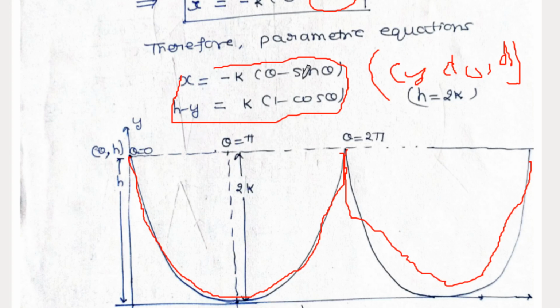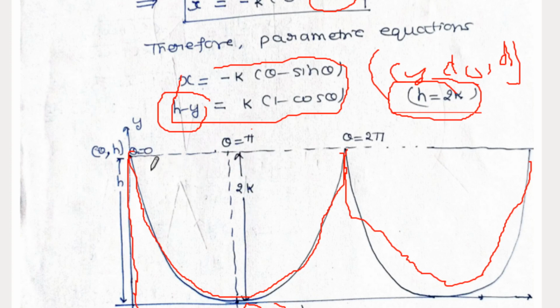When theta is equal to pi, this becomes k pi, and for that value of theta, h minus y becomes 0, because here I have used the property of the cycloid. This is the height. We have already defined this height on the first page.